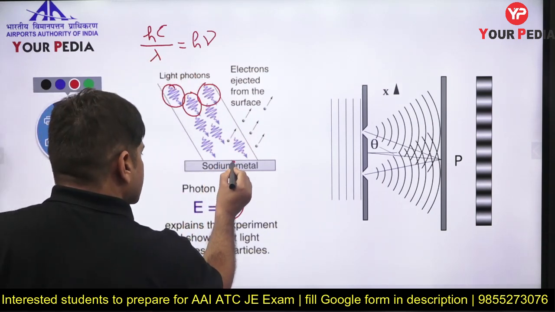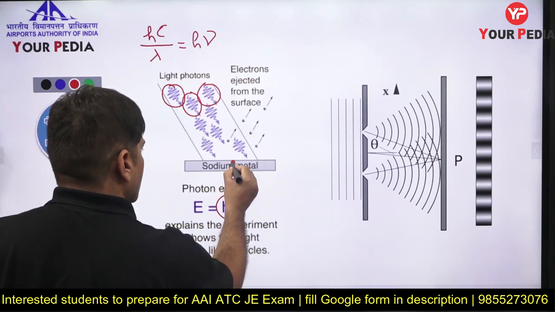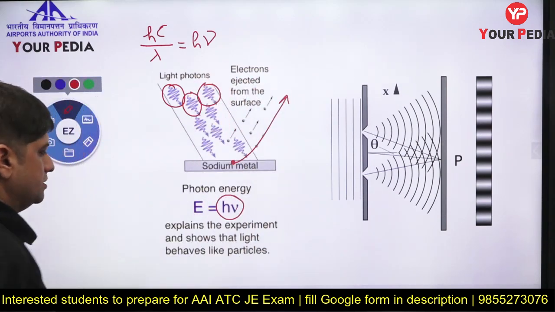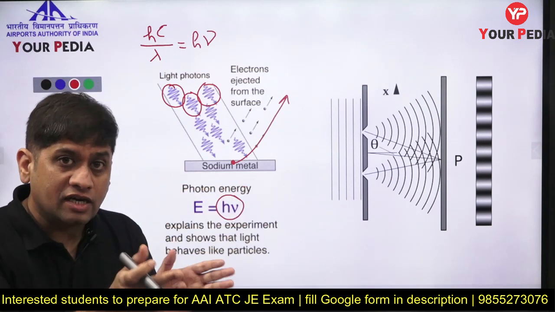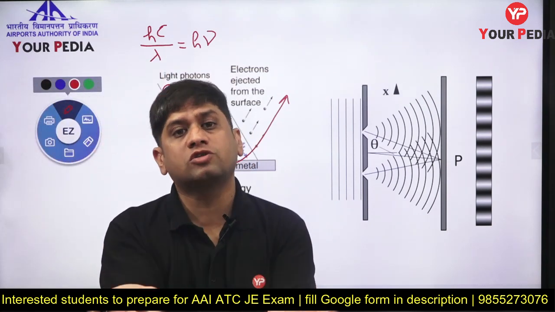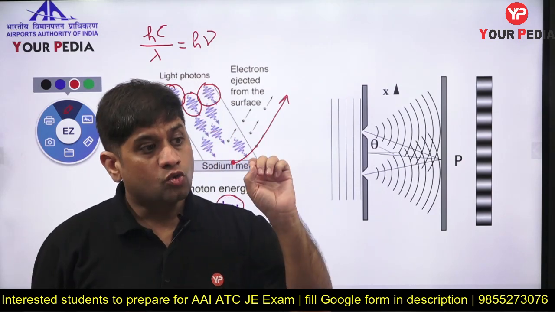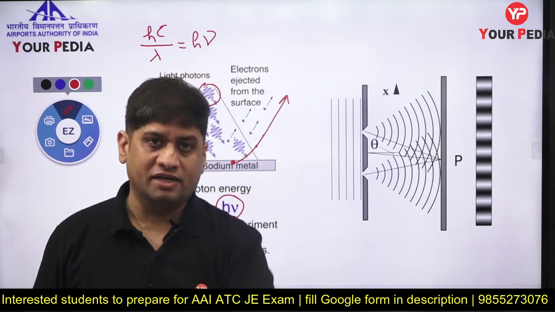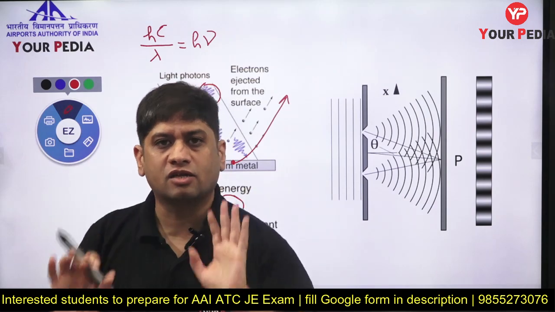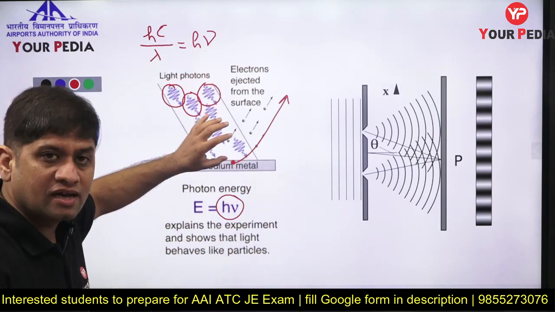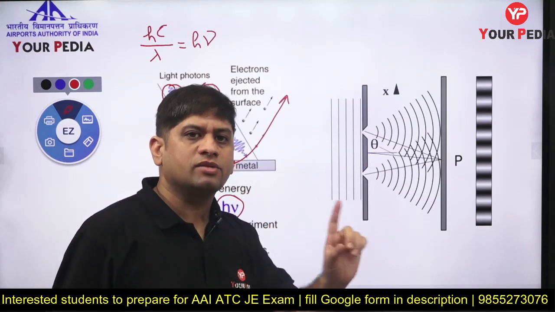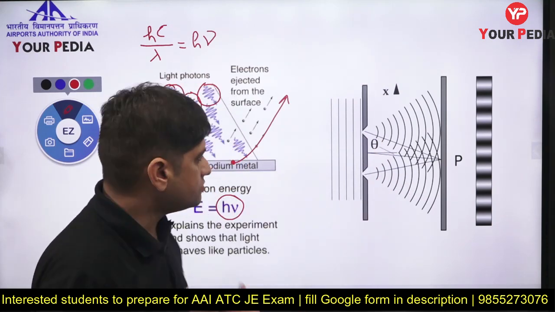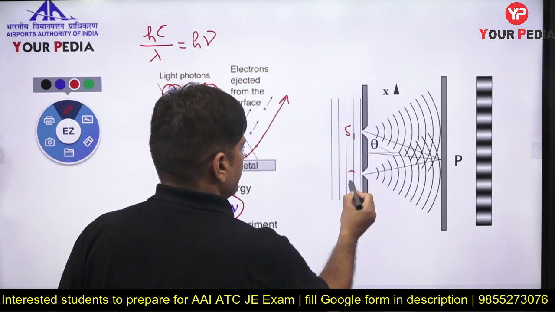Now this energy packet hits the electron and ejects the electron outside. This is the photoelectric effect, right? So for light to eject an electron, light should also behave as a particle, because collision takes place between two particles. One particle collides with another particle. That means light has a particle nature. That is the photoelectric effect. Young's double slit experiment we have already done. There is slit 1, there is slit 2.